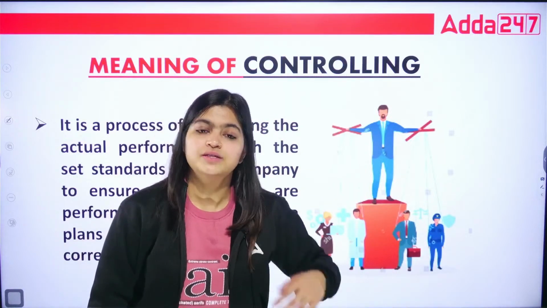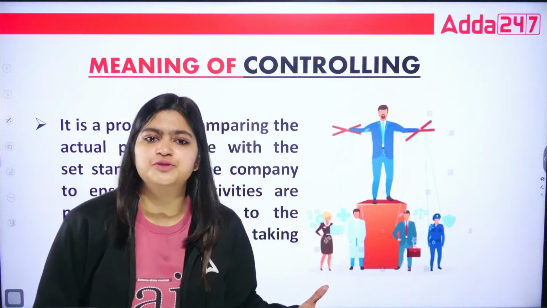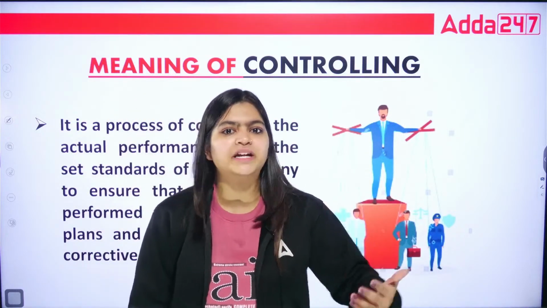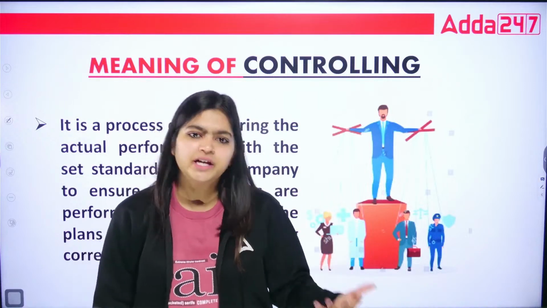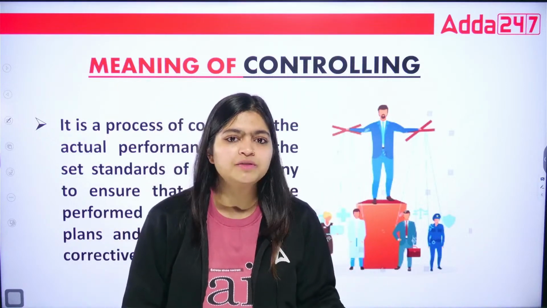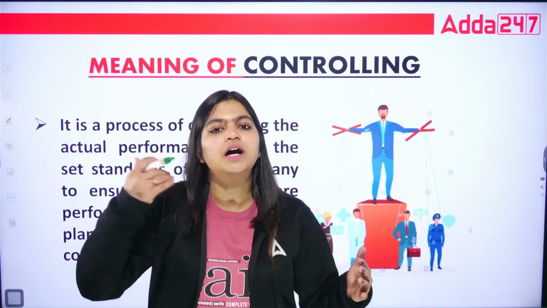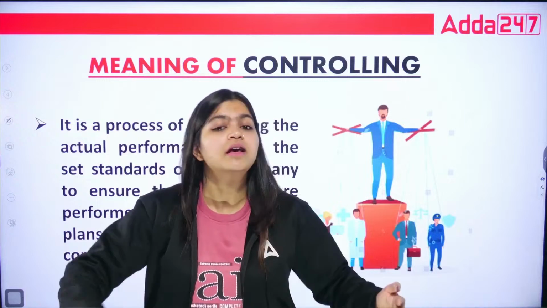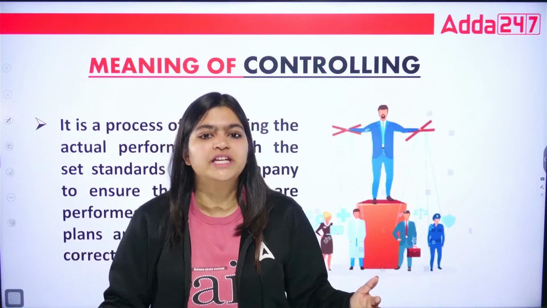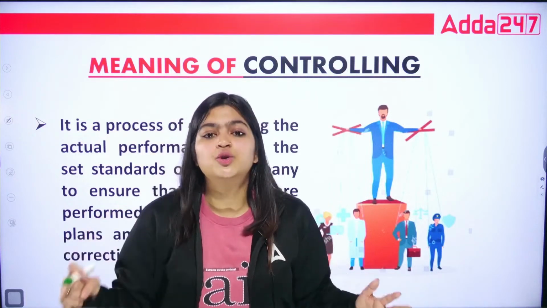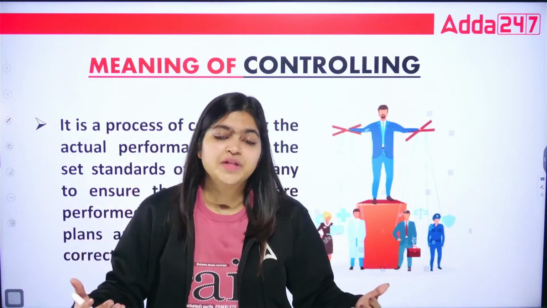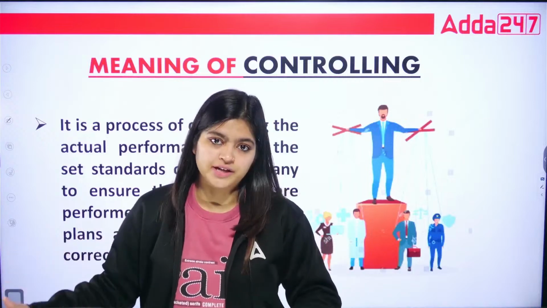So how you are going to control all those activities, that is the true meaning of controlling. Because in an organization, top level management always gives you the targets. But during implementation, we face so many hurdles and problems, and so many times we are not able to achieve those targets. Sometimes we are able to achieve them, sometimes not. So how can we control and correct those things so that next time you are able to achieve those targets?